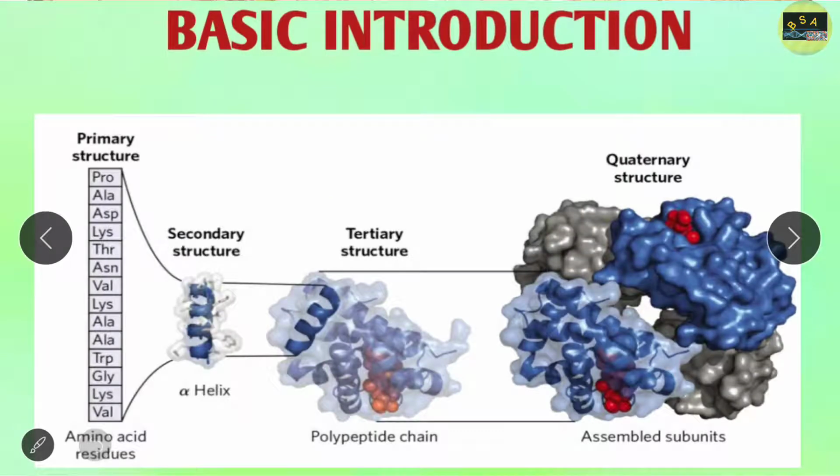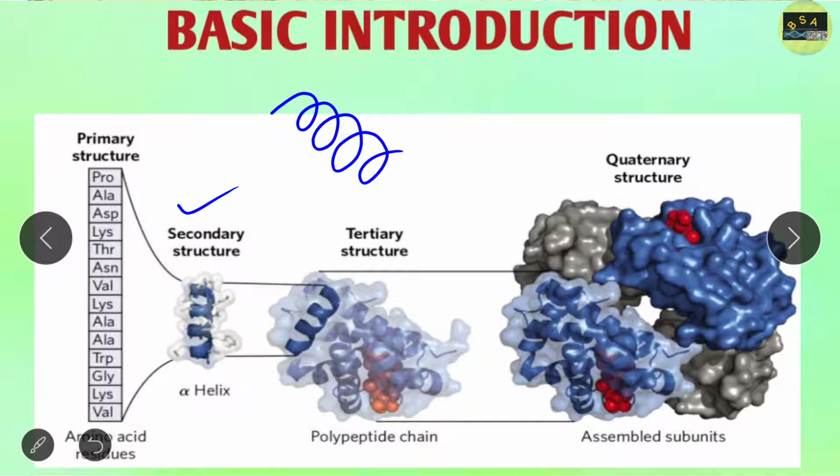Now let's move on to the secondary structure of a protein. The primary structure is basically an extended polypeptide chain. When this primary structure folds, it forms a secondary structure of protein.